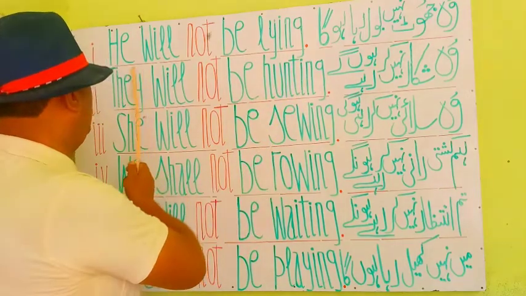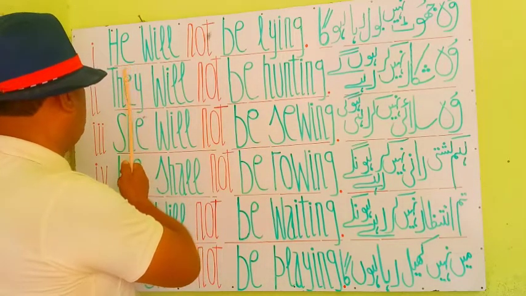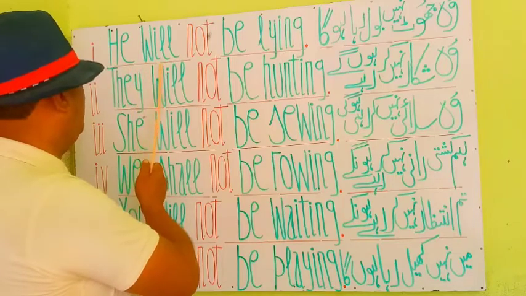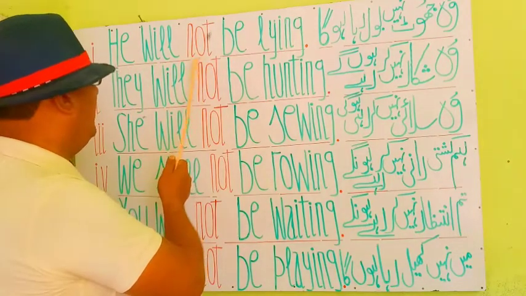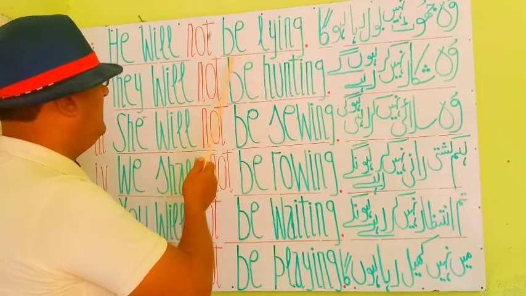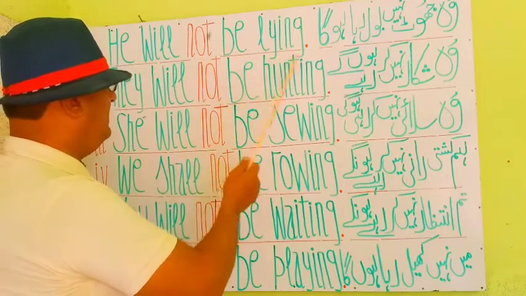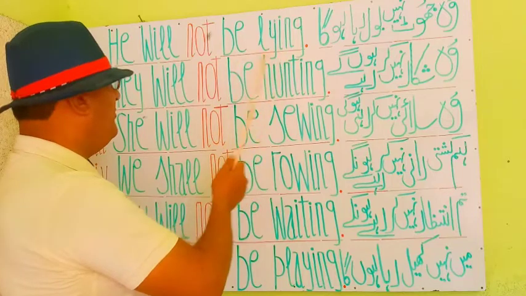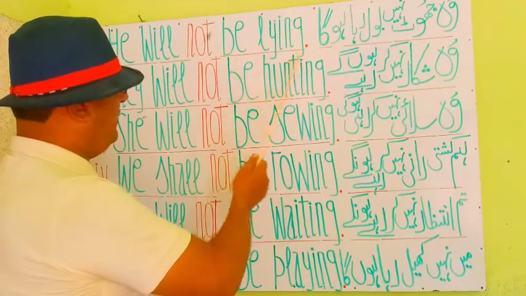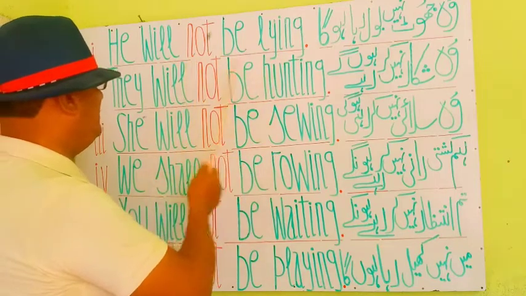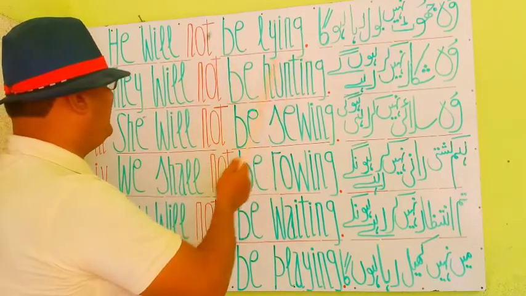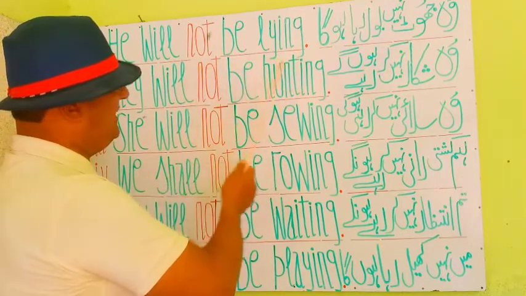You see that in this construction, he is a pronoun and a subject, and will is a helping verb. Not is for negation, negative sense. Be lying is a principal verb, and to make a continuity in future, it shows that the verb will start in a coming time, in a next time.